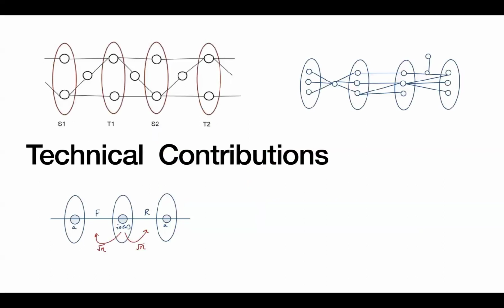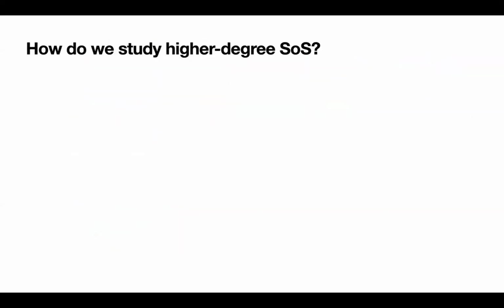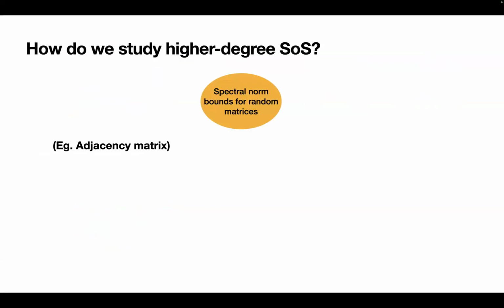And now I'm going to sketch a bit the main technical ingredient in our work that is used to prove this result. To get started, we are going to consider how we study higher degree sum of squares. As we saw in the algorithm part just now, the algorithm crucially relies upon the spectral norm bound for random matrices, for example, just the adjacency matrix that we consider there, or the centered adjacency matrix. And this is closely connected to algorithms.